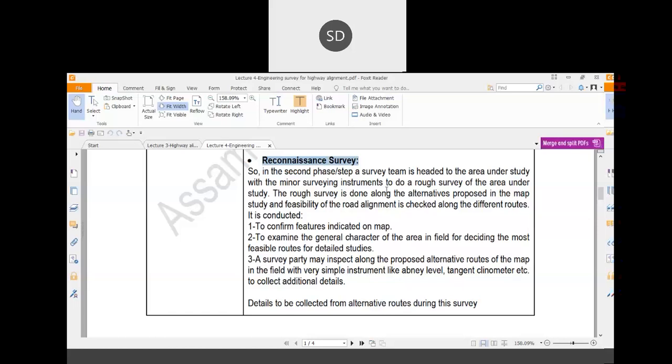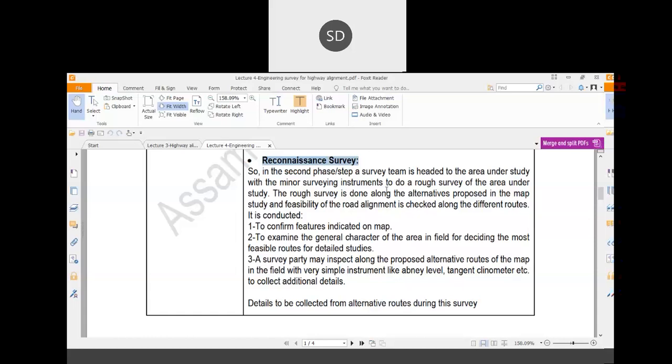A survey party may inspect along the proposed alternative routes of the map in the field with very simple instruments like a dumpy level. A level is basically an instrument to measure the leveling of a particular stretch of the road, to find out the cutting and filling requirements for that alternative.